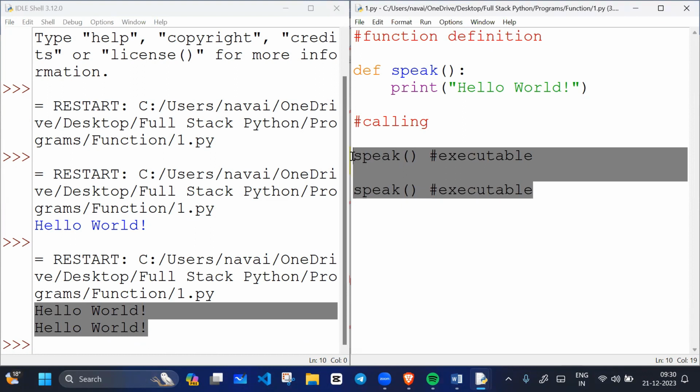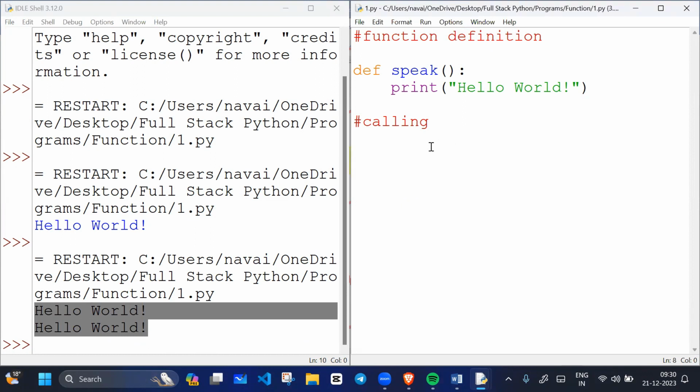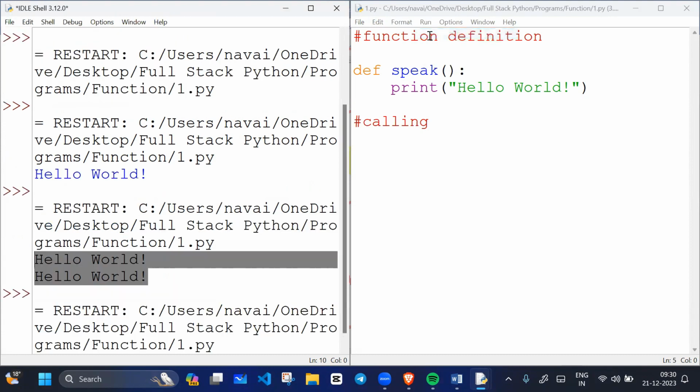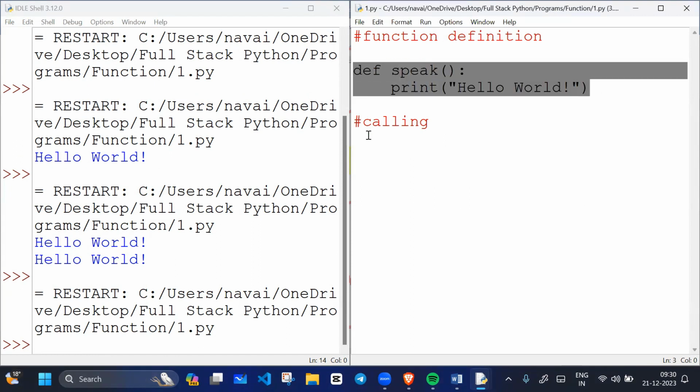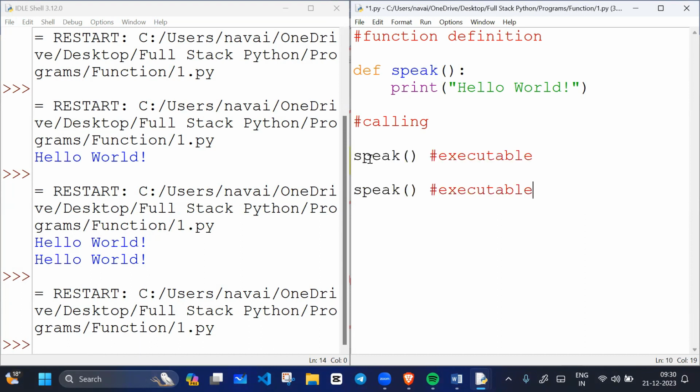Okay, if I remove the executable statement, what would be the output? If there is no calling statement, what would be the output? Nothing. There is nothing to display, because there is no calling statement, or we can say executable statement. A definition is not an execution statement, but when we call it, it becomes an executable statement.